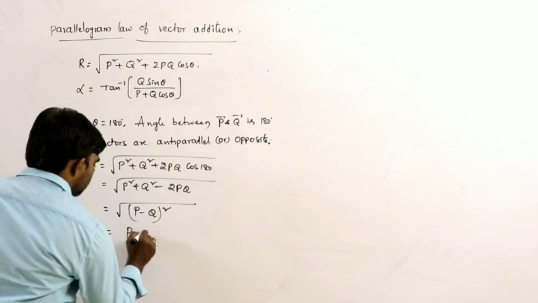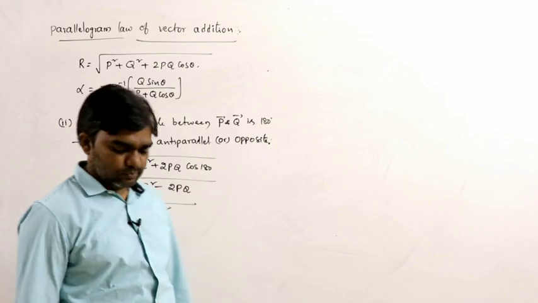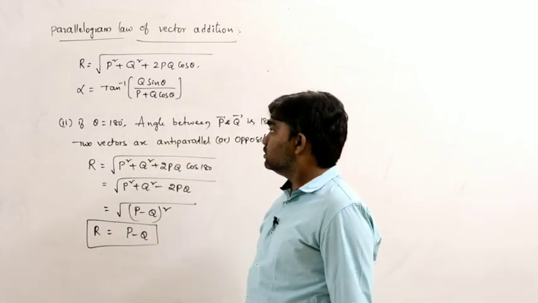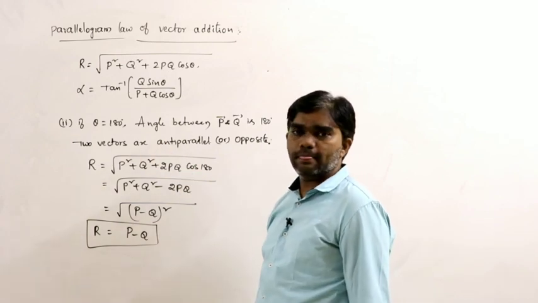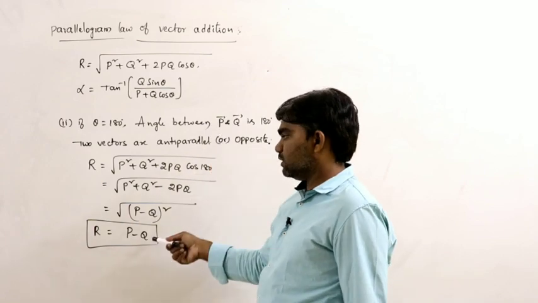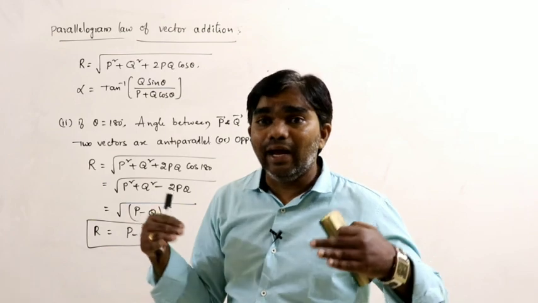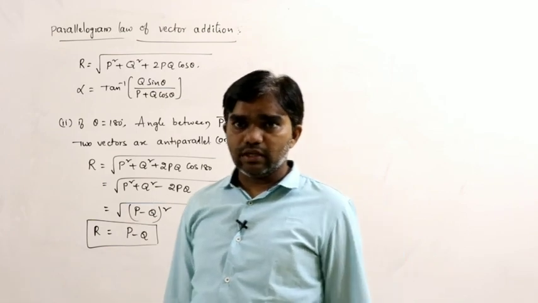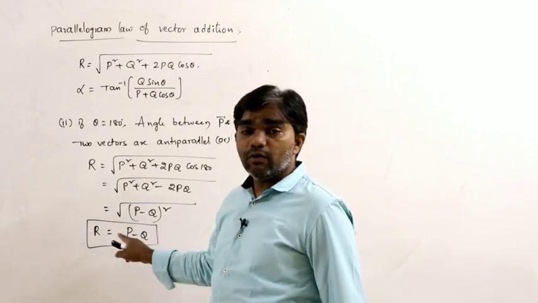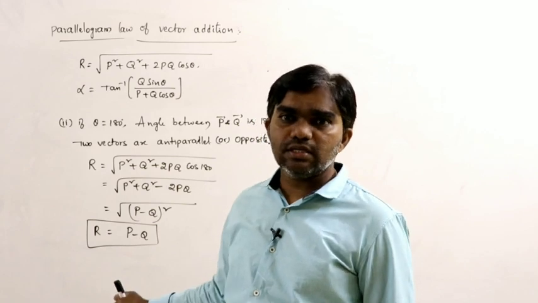So R is equal to P minus Q. So this is the situation now. Theta equals 180, the angle between the two vectors is 180 degrees. That means both the vectors act in opposite directions, or anti-parallel. Then what is the resultant here? The resultant is P minus Q.